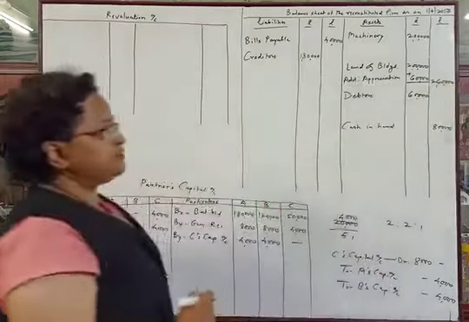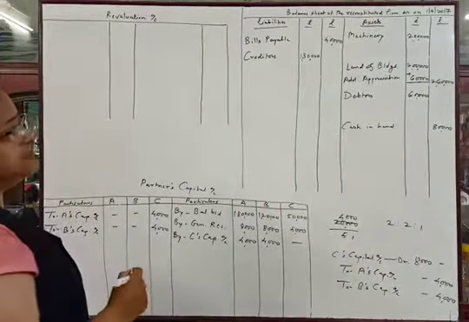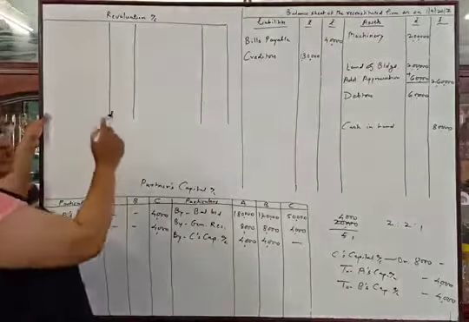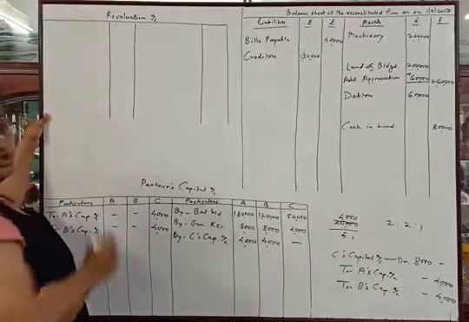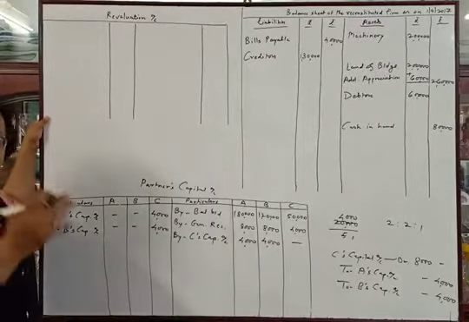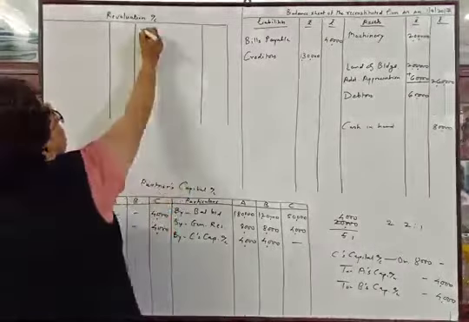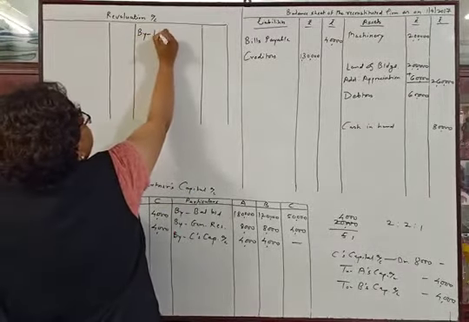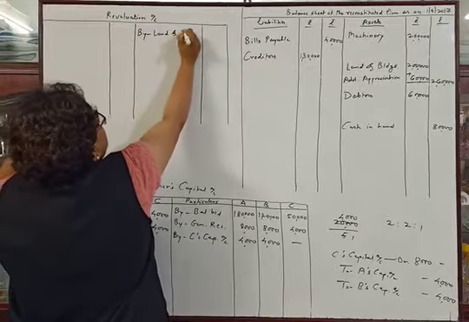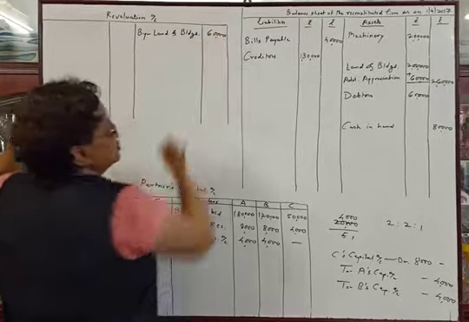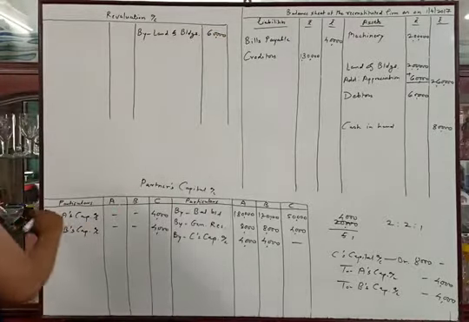Appreciation of rupees 60,000 is profit of the firm. To record the profits or losses in revaluation, we have prepared the revaluation account, which is also called the profit and loss adjustment account. So we will record the profit on the credit side, by land and buildings, rupees 60,000.